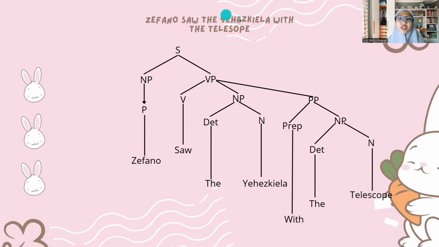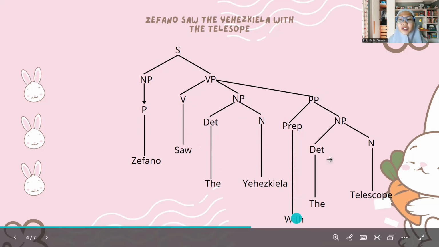Third: Silvano saw the Ezekiel with the telescope. The sentence consists of a noun phrase and a verb phrase. The noun phrase consists of the pronoun Silvano. The verb phrase consists of a verb, a noun phrase, and a prepositional phrase. The verb is saw. The noun phrase consists of determiner the and noun Ezekiel. The prepositional phrase has the preposition with, and a noun phrase consisting of determiner the and noun telescope.